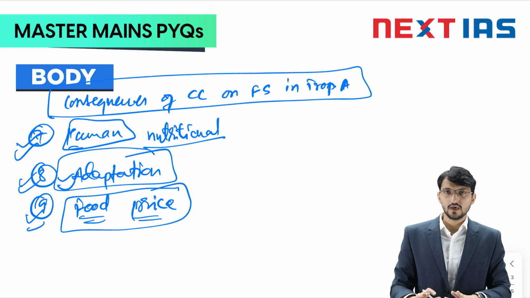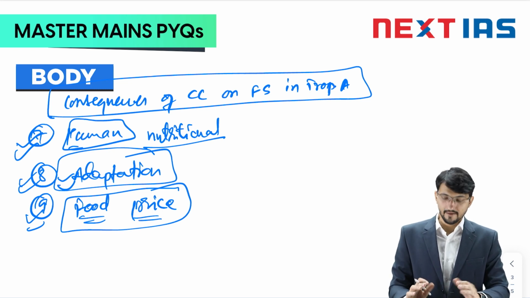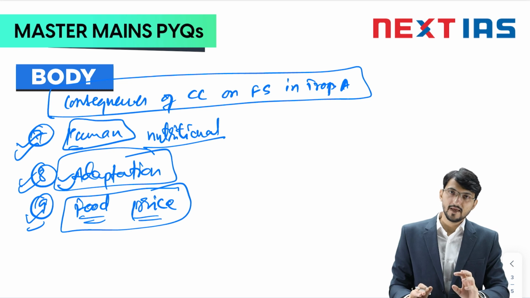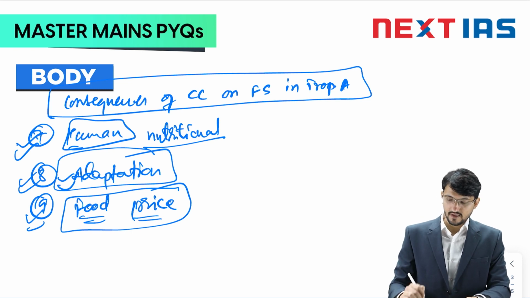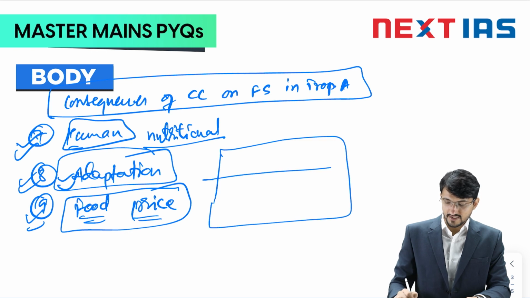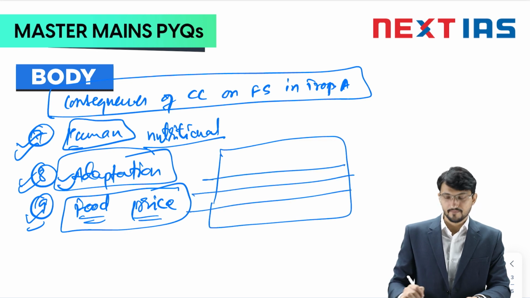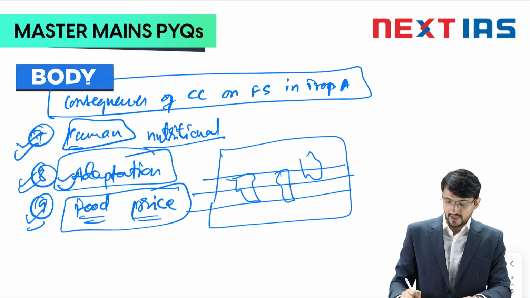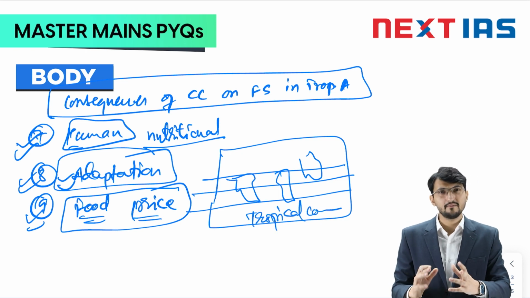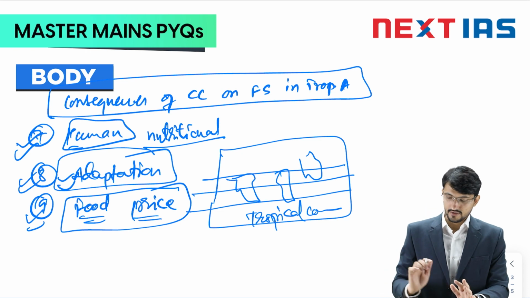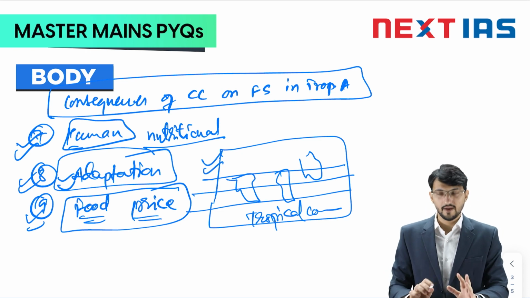What else would I like for you to have in your answers in geography? Make a map. So here you can make a simple map of, let's say, the world map, and then you can mention these 3 tropical lines. So you can simply make a map. This is Africa, let's say this is India, this kind of map, and you can write tropical countries. That way a simple map can be drawn. Okay, so make a map.